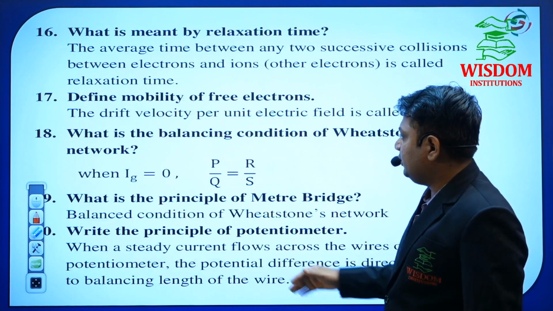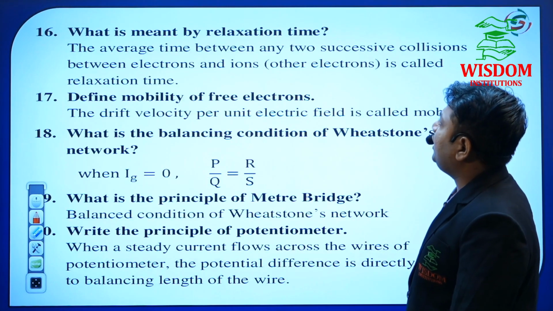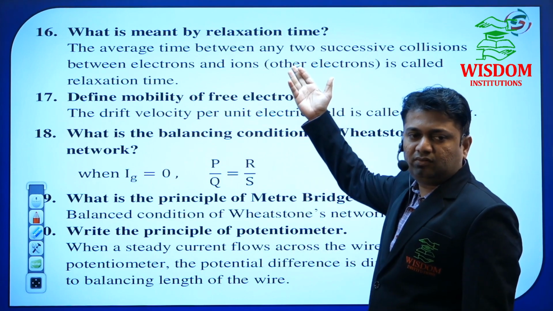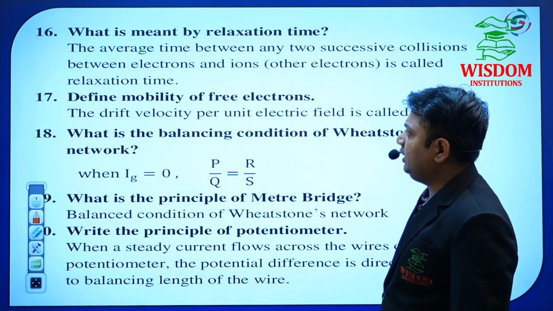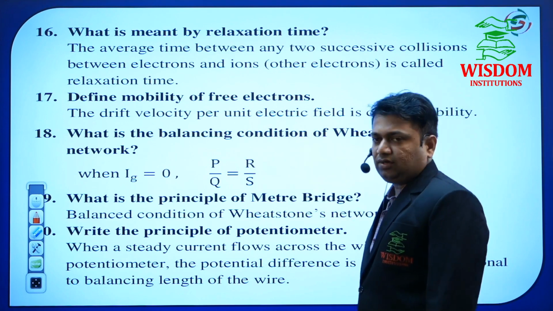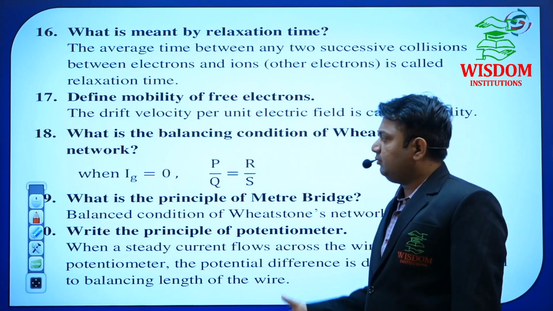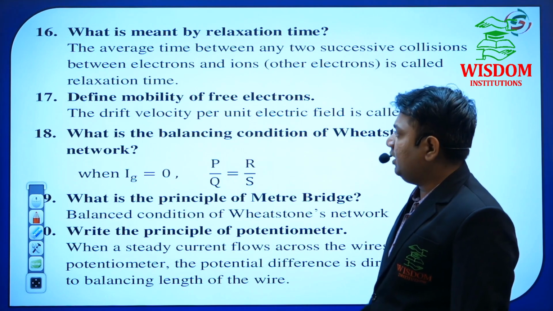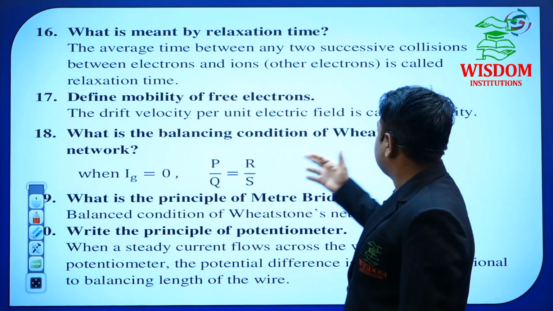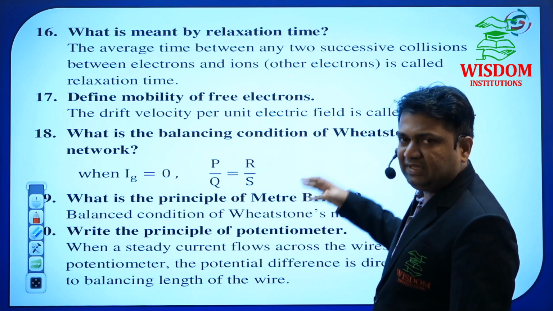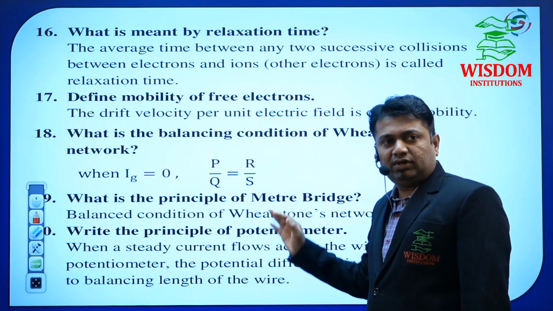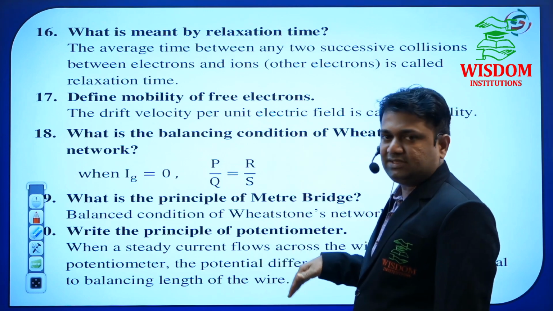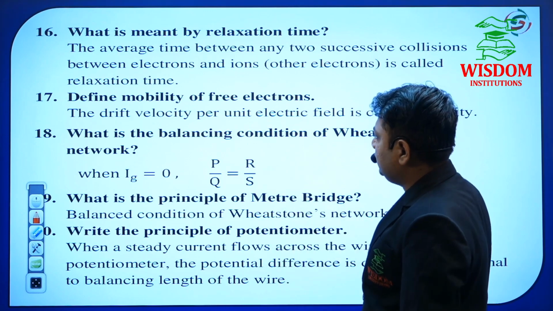Next one: what is meant by relaxation time period? He has asked this many times in previous year question papers. Also define mobility of free electrons. In every chapter I am giving 8 to 10 most probable questions he may ask. What is the balancing condition of Wheatstone? But this is not fixed. Out of these 15, he may give a minimum of 6 to 7 questions. That is why I am showing this slide.